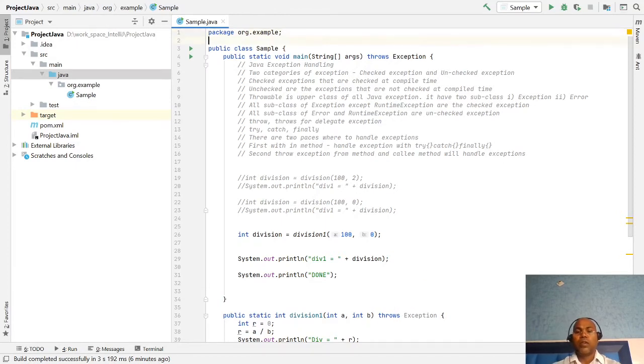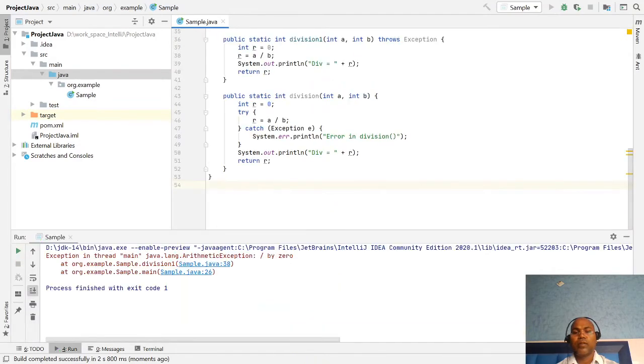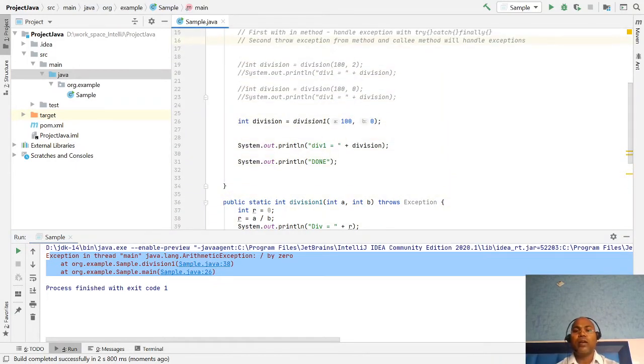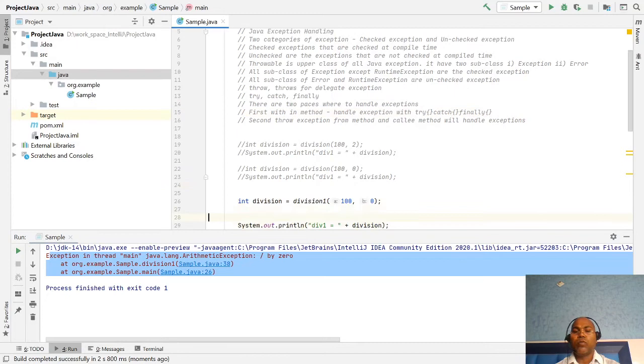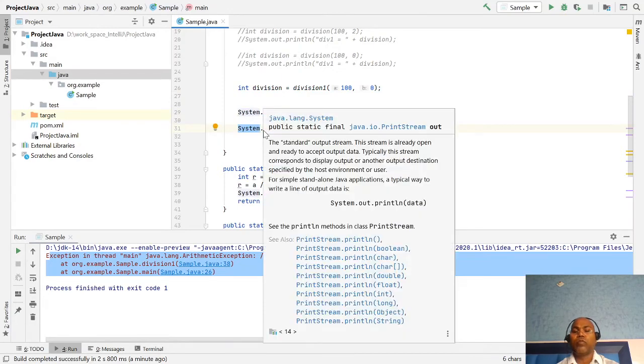Okay, it's clear. If you are handling it, check it, and notice that the exception is propagating. No one handles it here because in the main method we have not handled it. We say no, I don't want to handle it, whoever calls me can handle it. The main function is invoked by the JVM, so the JVM handles the divide by zero exception. Sometimes I don't want the JVM to handle it, I want to handle it myself at least, since this is my method, so that the next line of code will be executed.